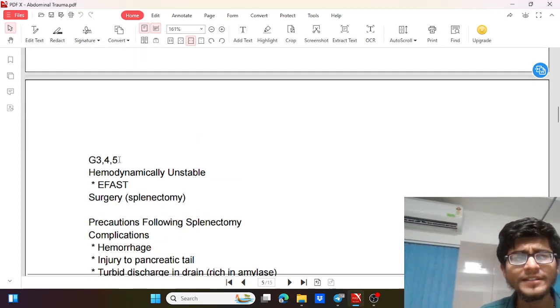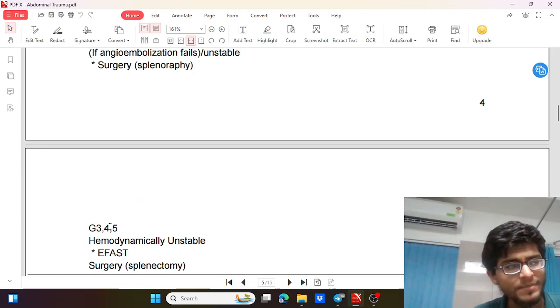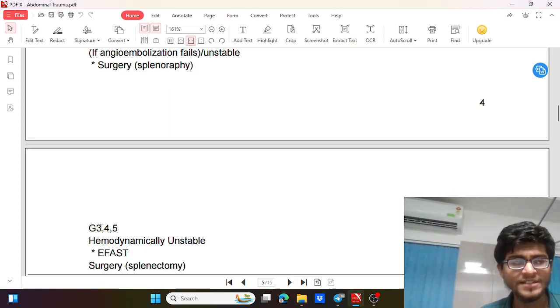Then in case of grade 3 to grade 5, especially when the patient is hemodynamically unstable, we go for an EFAST, confirm that there is splenic injury, and take the patient for laparotomy and splenectomy. This has to be understood: in grade 3 we have to be careful, because it can be stable or unstable, and even after being stable there could be some injury inside which can be dangerous as time progresses.